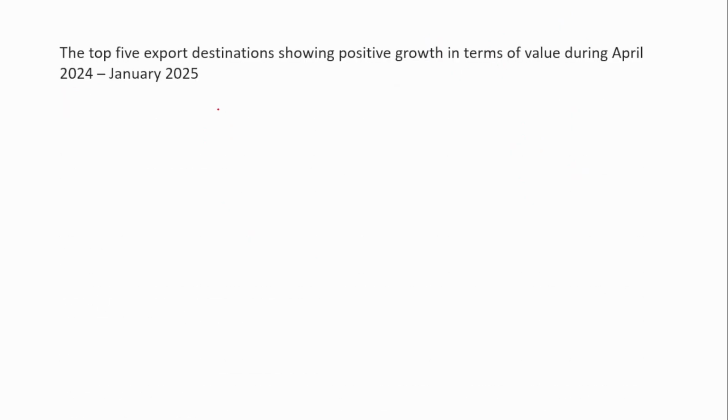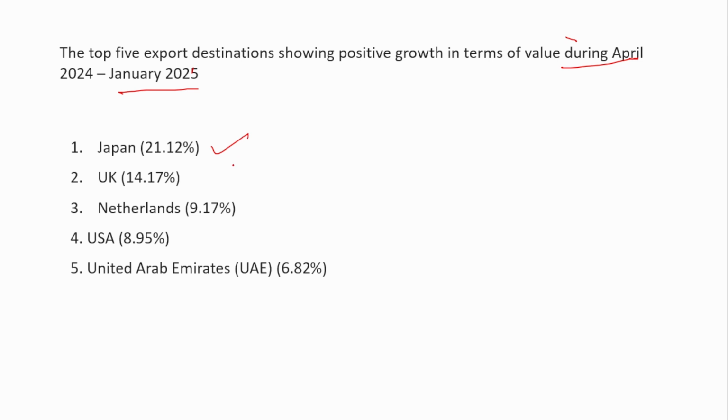Similarly, the top 5 destinations that recorded positive growth in the tenure April to January 2025 are Japan, UK, Netherlands, USA and UAE. Now it is quite easy to remember. In both slides, that is in January 2025 and in the tenure April to January 2025, there are 3 countries in common. Those are Japan, USA and UK.